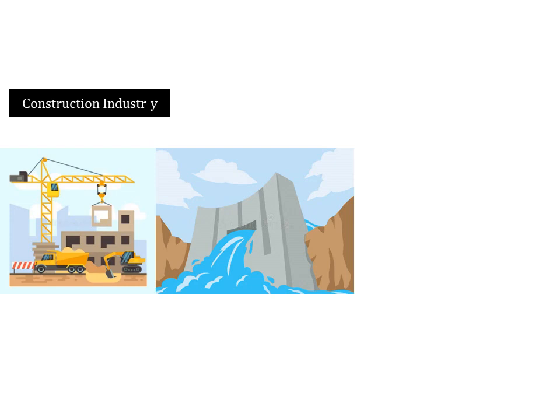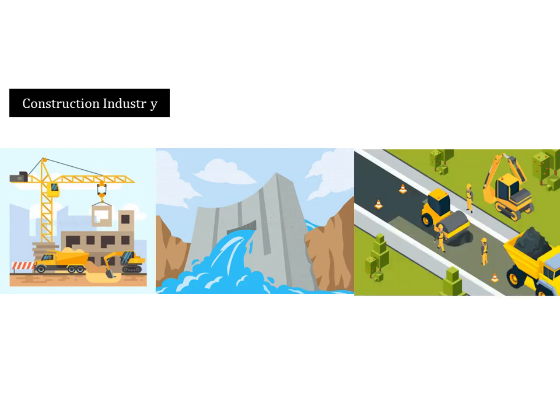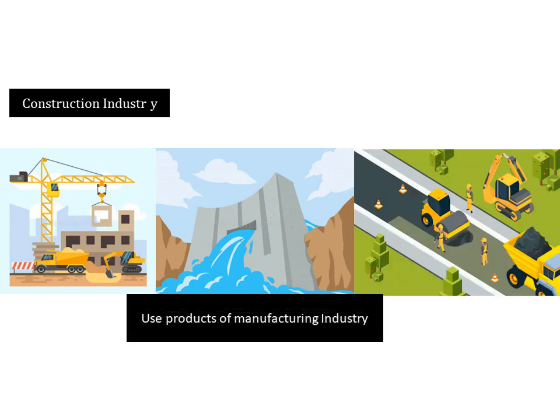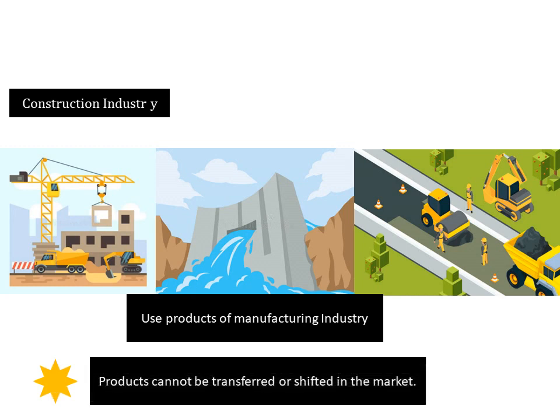The second one is the construction industry. These industries are concerned with the construction of buildings, dams, roads, etc. These industries use the products of manufacturing industry such as iron and steel, cement, etc. The unique feature of this industry is that their products cannot be transferred or shifted in the market.